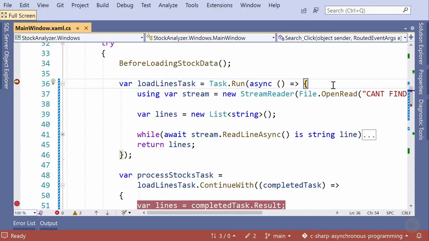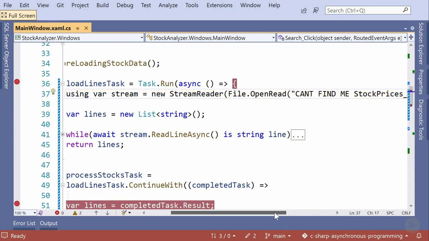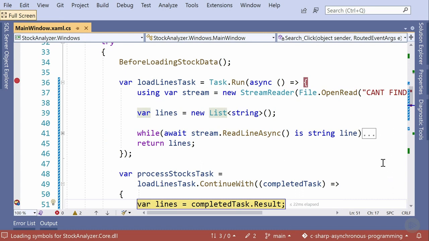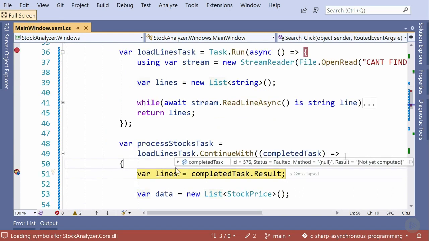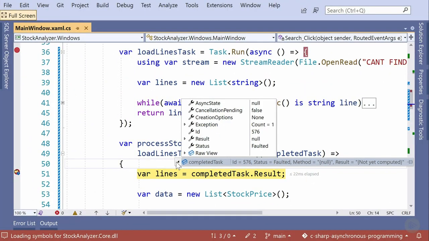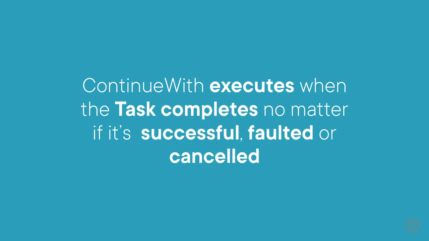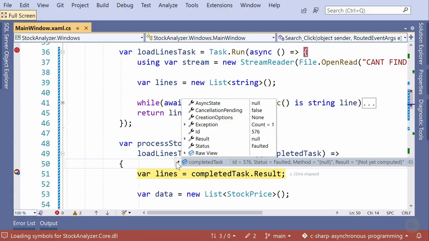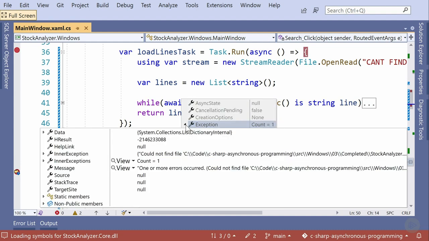If we execute the application with the debugger attached and try to load a file that doesn't exist, we can see that the task inside the continuation is in a fault state. The promise of a continuation is to be executed once an asynchronous operation is completed. With the task and the continuation introduced with ContinueWith, it will do so no matter if it was a successful operation or not. The anonymous method requests the completed task to be passed into it, and upon inspection you can see that the task has an attached exception. The inner exception indicates that it couldn't load the file.